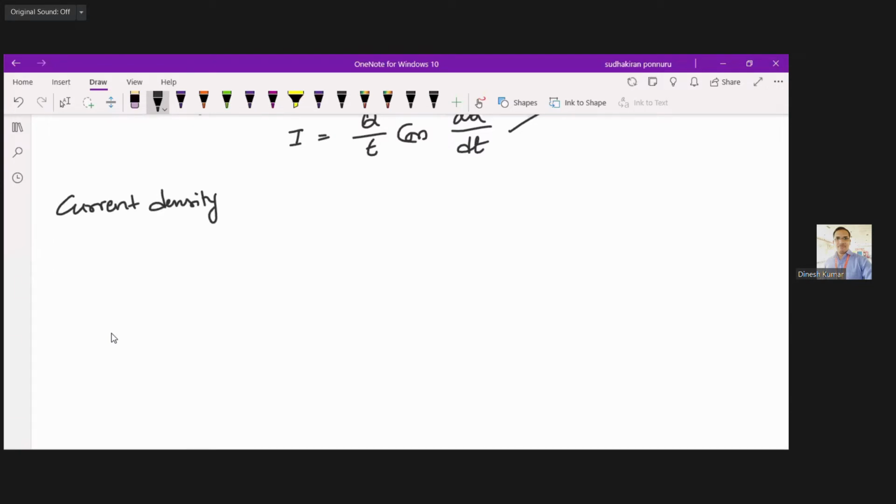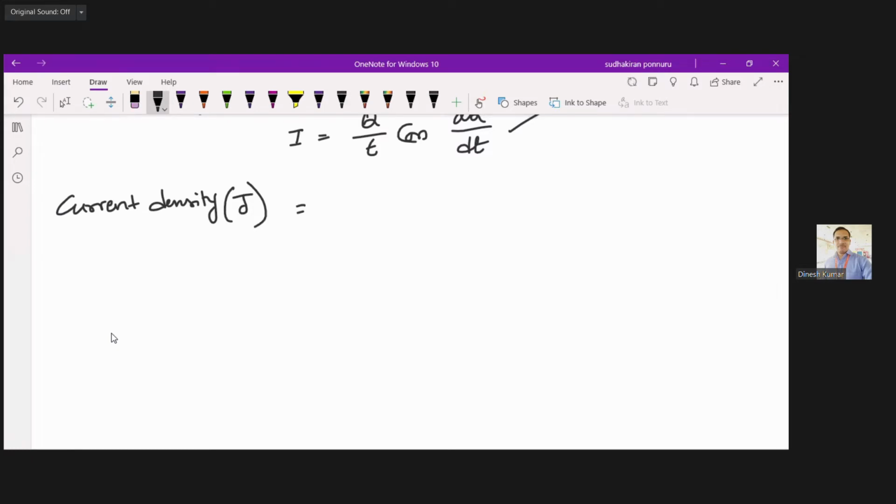So this is the next density term. Already you have seen electric flux density as well as electric charge density. Now you are going with the current density, and it is represented by J.